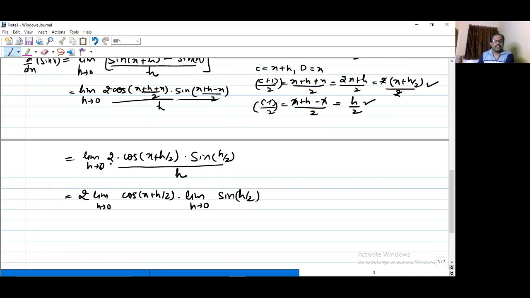First I have taken this 2 outside and applied this limit to both of these two functions separately. दोनों को separately limit apply किया. लेकिन ये h का क्या होगा? So that h will be taken with any one of these two functions.